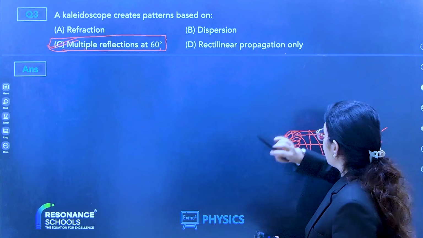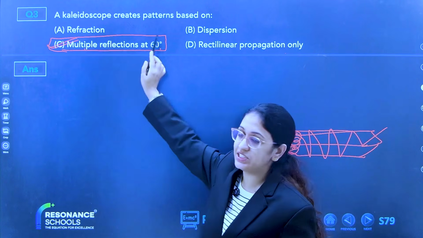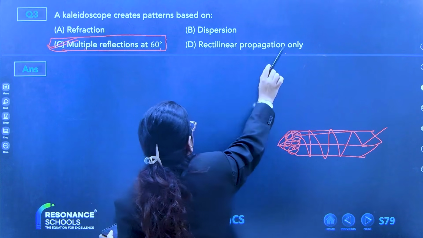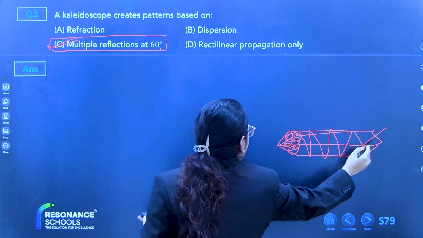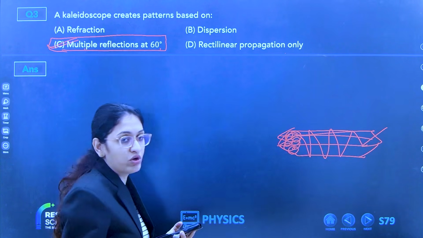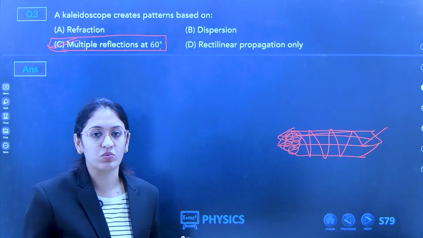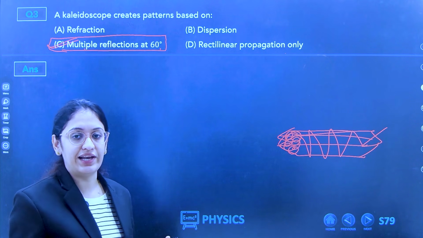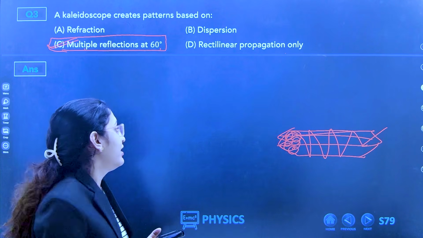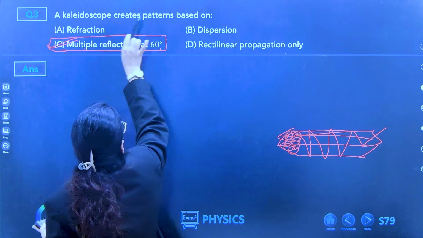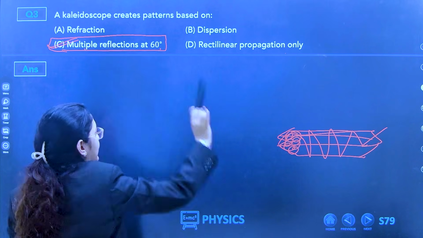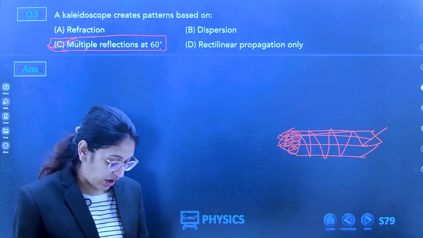So the correct answer is multiple reflections at 60 degrees. Not this, because if light is travelling in a straight line and there is no reflection, the kaleidoscope will not work. Now, any doubt?